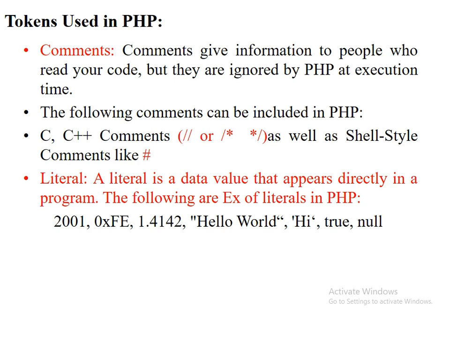The second type of token is literal. A literal is a data value that appears directly in the program. The following are examples of literals: 2000 is a number, 0xFE, 1.4142, "hello world" is a string, "hi" is also an example of a literal, and true and null. True is a boolean value.